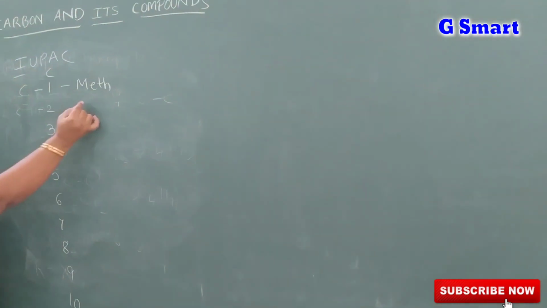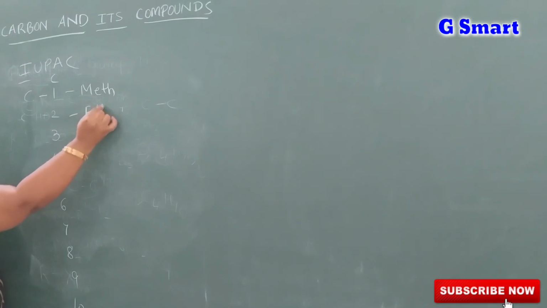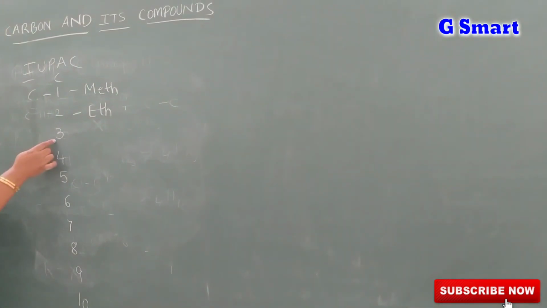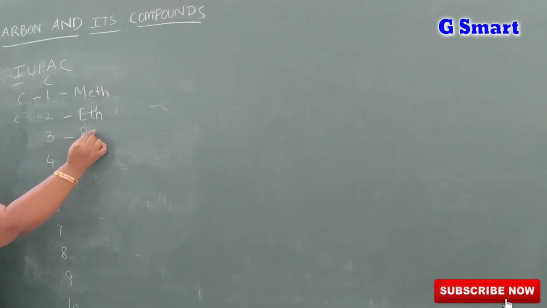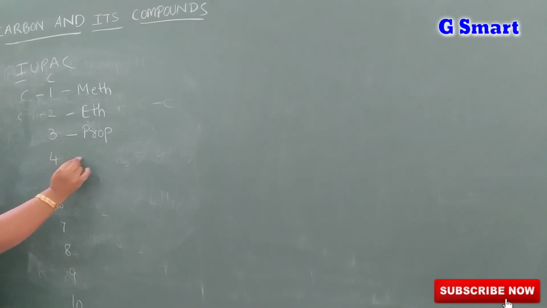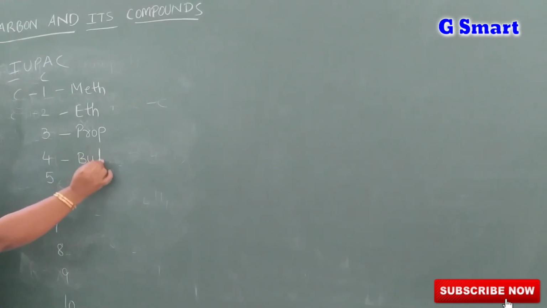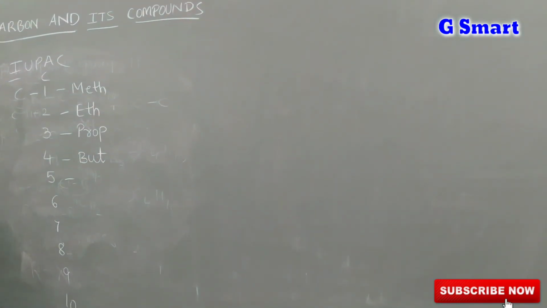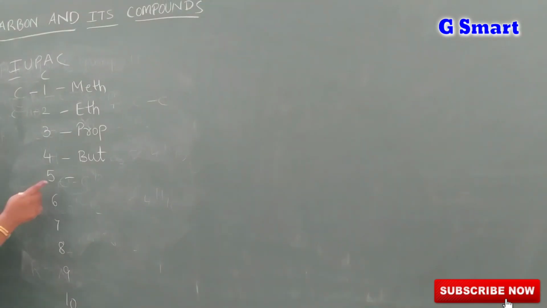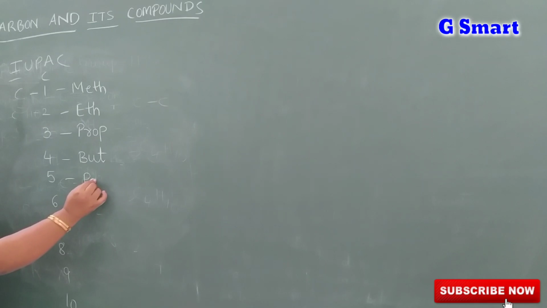When two carbons are present, it is called eth. When carbons are 3, it is called prop. When 4 carbons are present, that compound is called but. The word comes out as but.